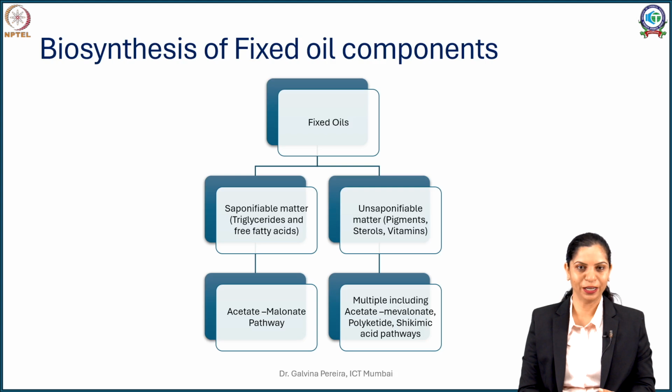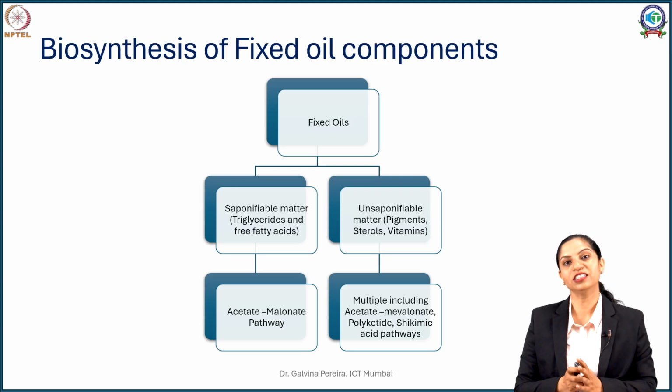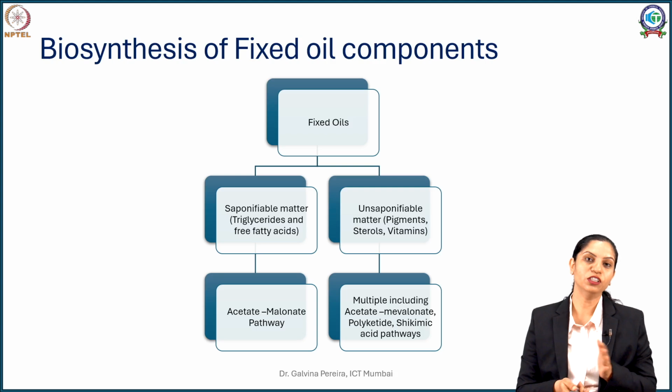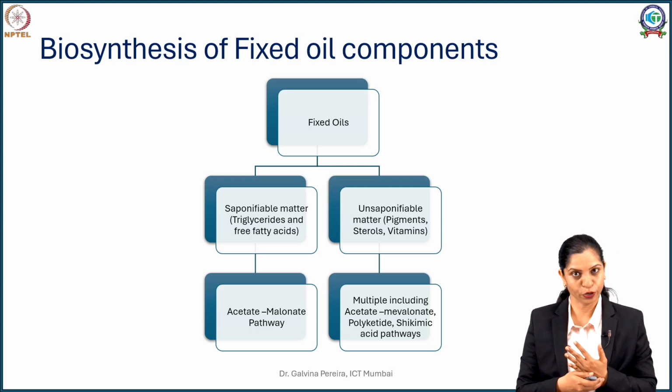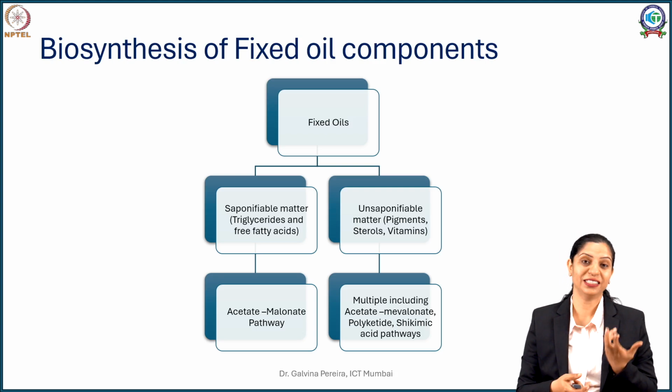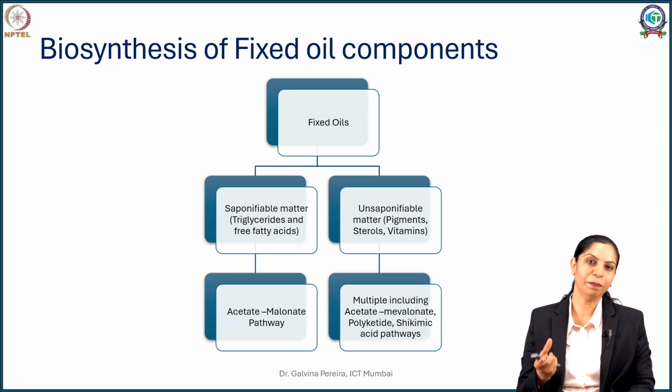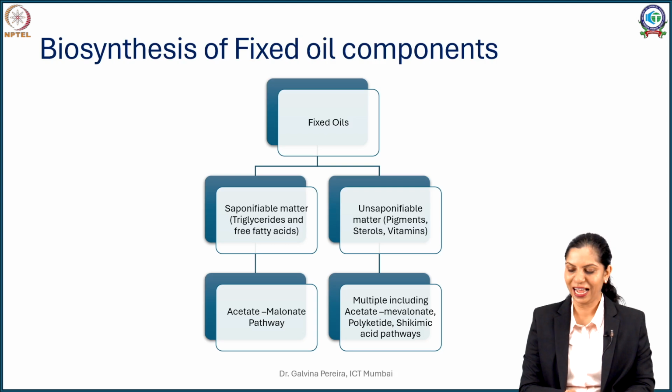So how are they biosynthesized? Fixed oils, the content can be broadly divided into two parts. The first part, which is the saponifiable matter, something that can be saponified, and the other part, which is a little minor part, is called as unsaponifiable matter. The saponifiable matter is generally made up of triglycerides, that is your fatty acids.